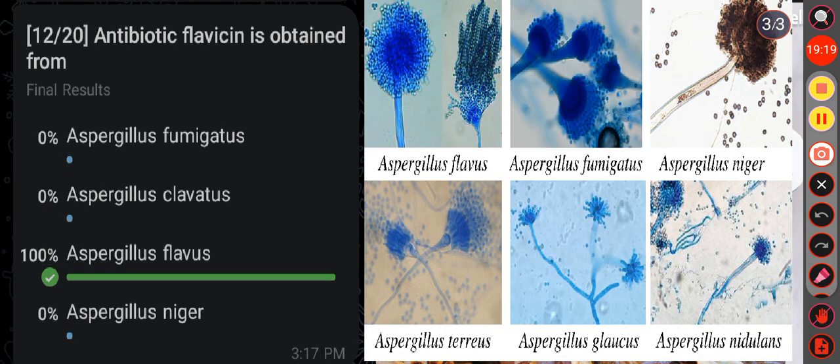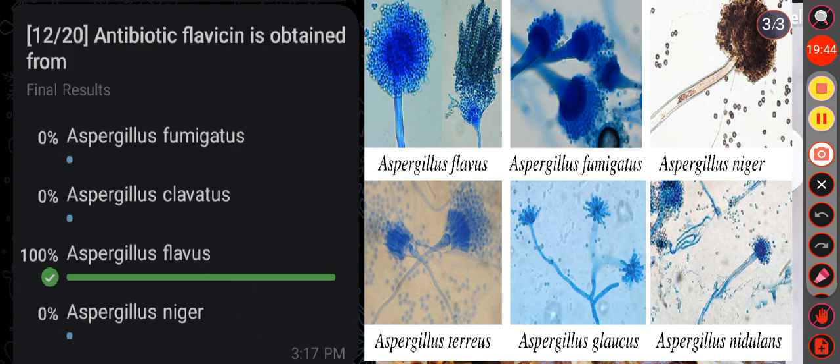Okay. Then next question, antibiotic flavicin is obtained from option A Aspergillus fumigatus, option B Aspergillus clavatus, option C Aspergillus flavus, option D Aspergillus niger. Here the correct answer is option C, that is Aspergillus flavus.